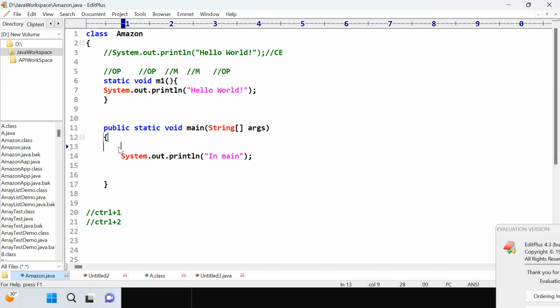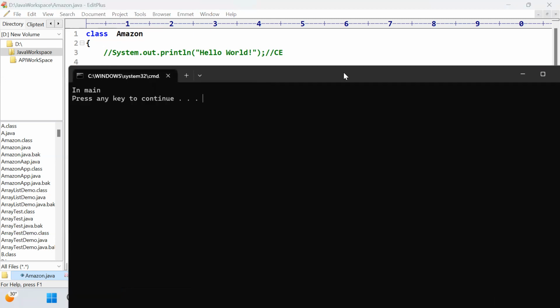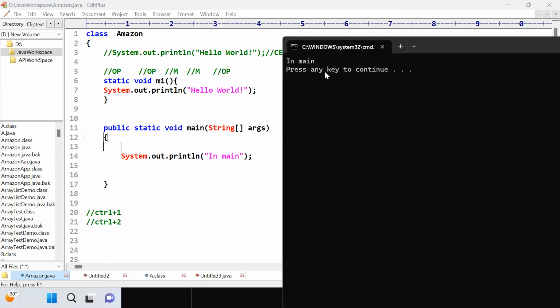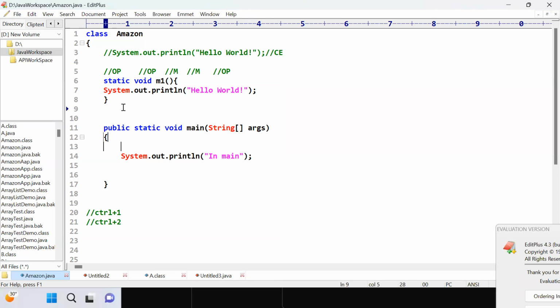One more thing I need to discuss here. You can see only main is executing. Why? Hello world is not printing here. Any idea? Because we are not calling the M1 method in the main method. So what is the conclusion? The main method will be called by the JVM, but a user defined method you have to call.